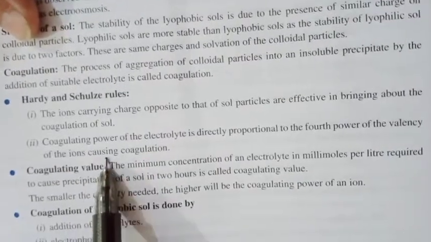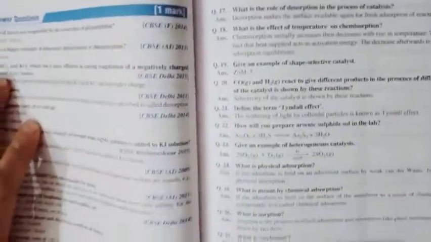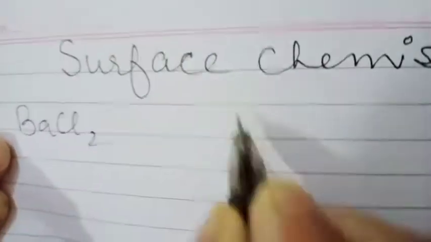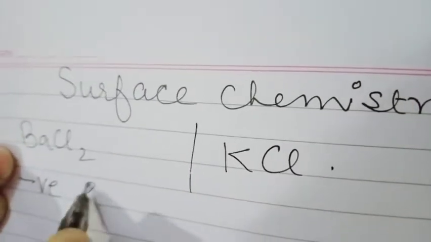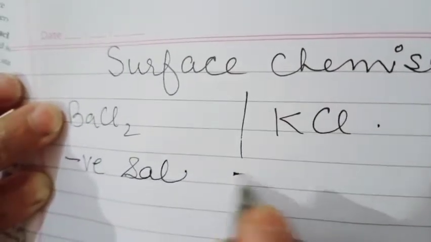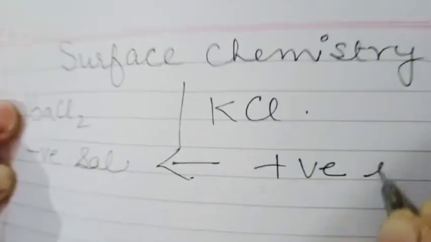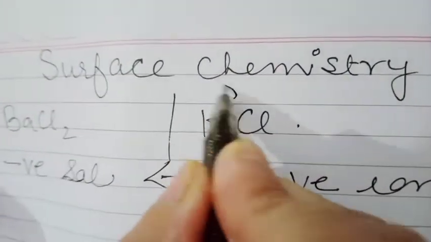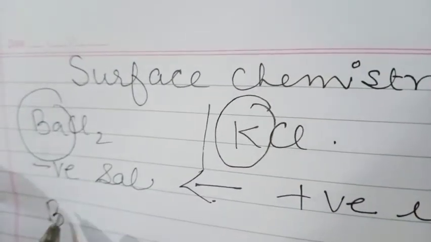So in this particular case, the example given are barium chloride and potassium chloride, and the sol is negatively charged sol. If sol is negatively charged, according to first rule, the positive ions are responsible for coagulation, and positive ions are K+ and Ba2+.